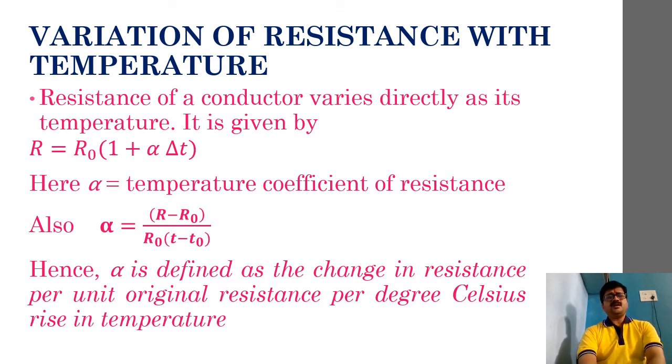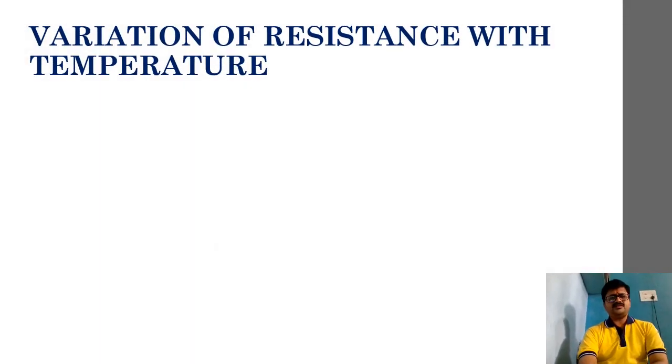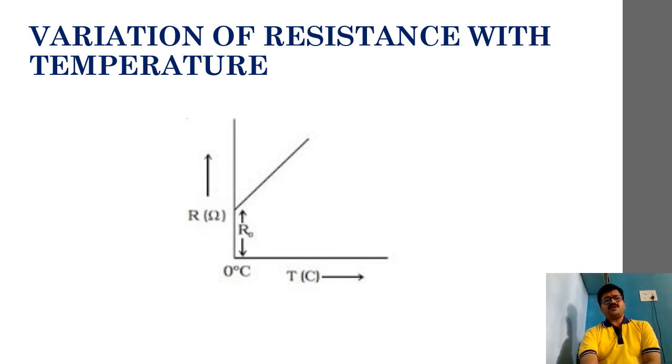Okay. And now next we'll take a look at how it varies, that we will show graphically. Fine. As you can notice here, the graph, I'm trying to load it, just wait. Fine. Now if you observe this resistance versus temperature graph, the resistance at 0 degree Celsius is always non-zero. So there is no graph of any particular conductor which will have the graph originating from 0.